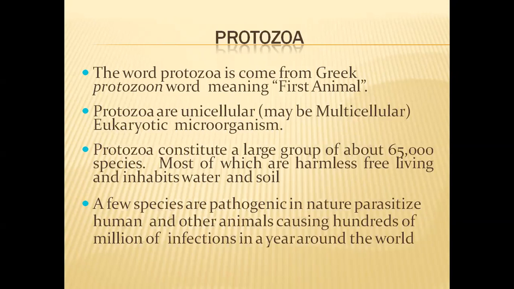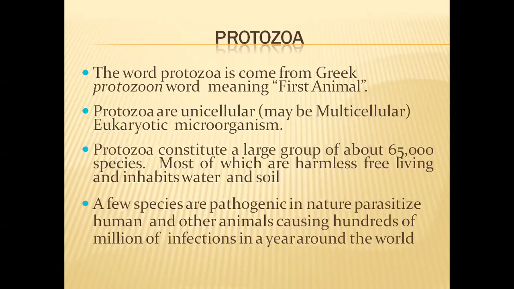In another kingdom called Metaphyta or Plantae, all multicellular plants which can synthesize their food on their own have been placed. That means all these are multicellular autotrophs.